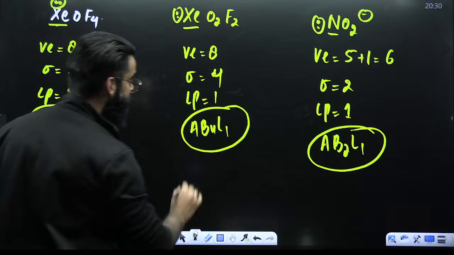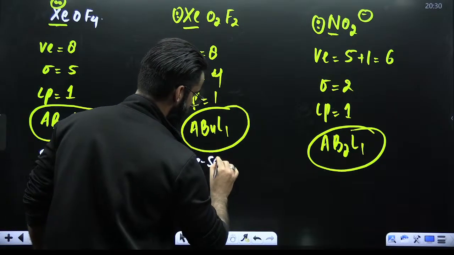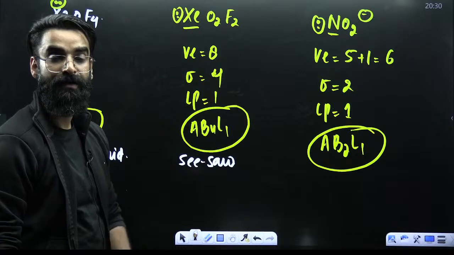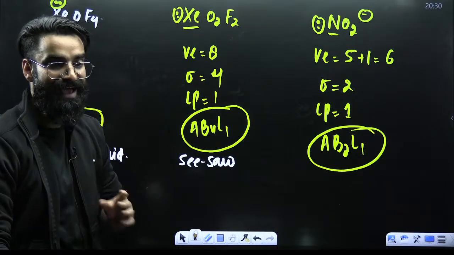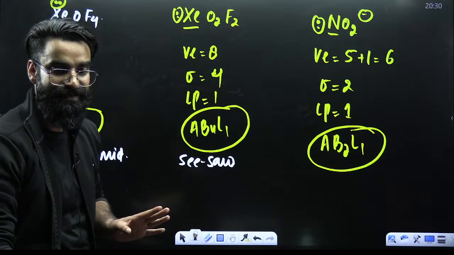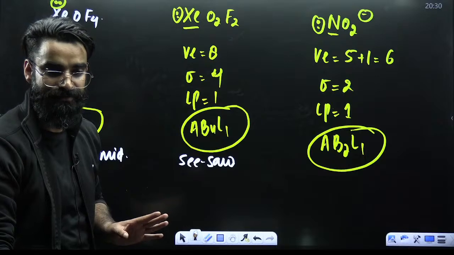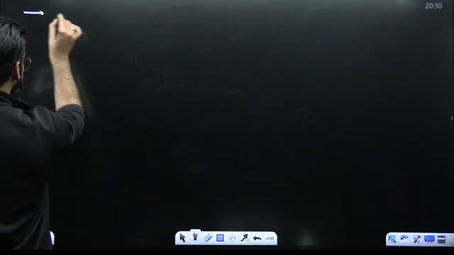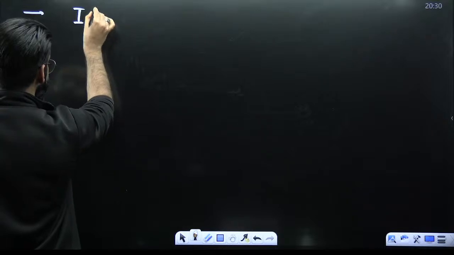Okay, AB4L1, seesaw shaped. Right? Seesaw shaped. Perfect. Am I clear, guys? Someone is saying, what about I3 negative? If I talk about I3 negative,